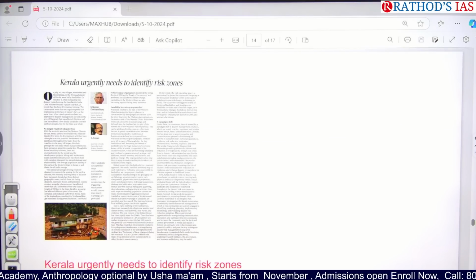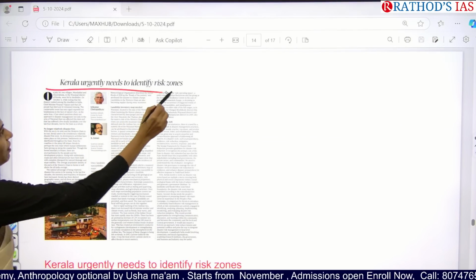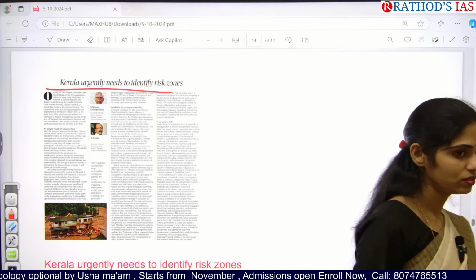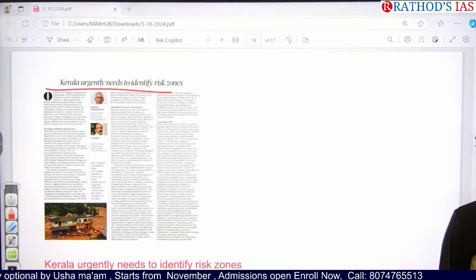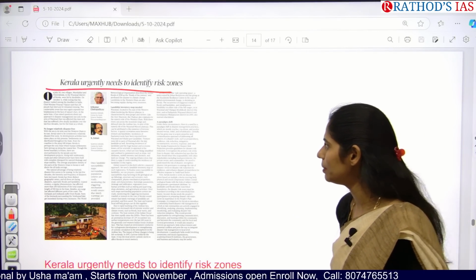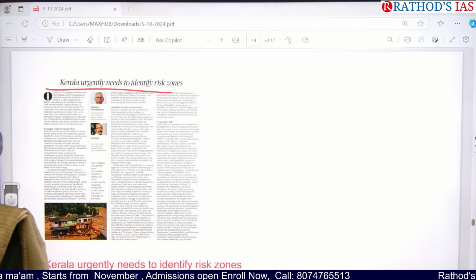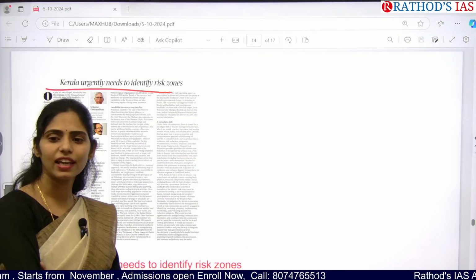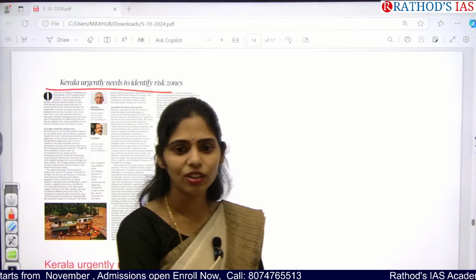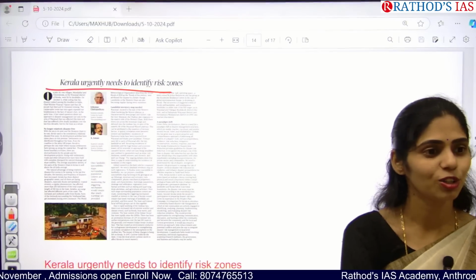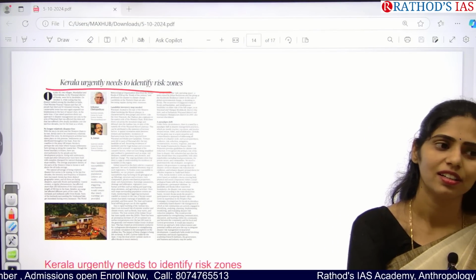And say this article, Kerala urgently needs to identify risk zones. Why is it in the news? Landslides. Okay, so can you tell me the place where this landslide happened? Apart from that, which are the vulnerable areas in Kerala? Anyone from Kerala and Karnataka? Okay, Karnataka guys, tell me. Western Ghats. Next, Kodagu. Next.